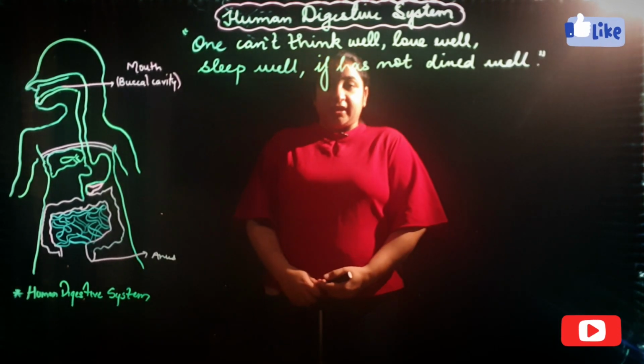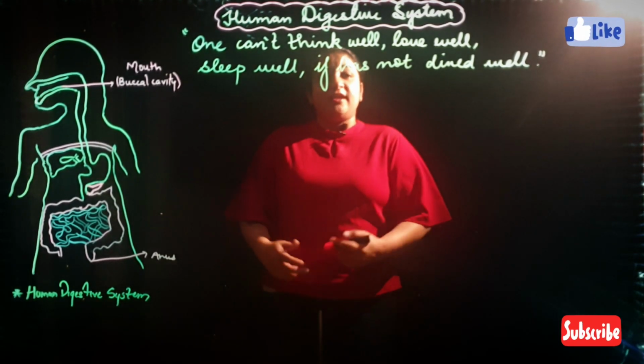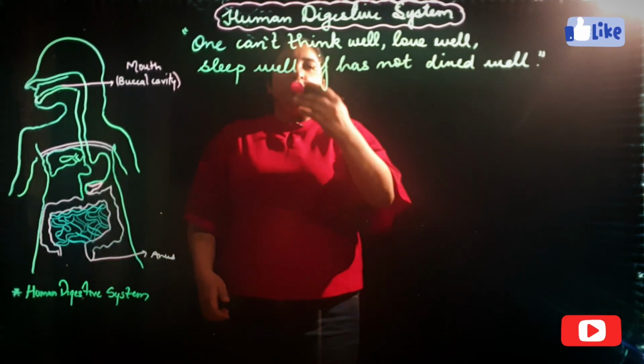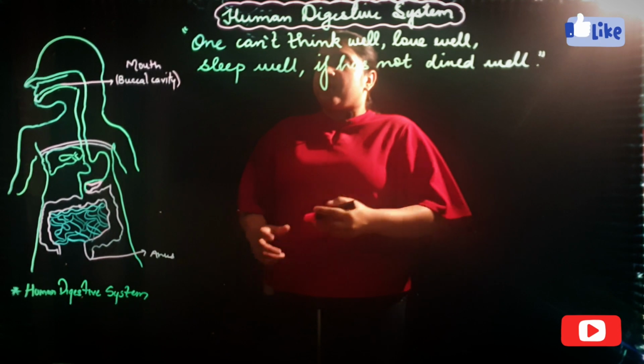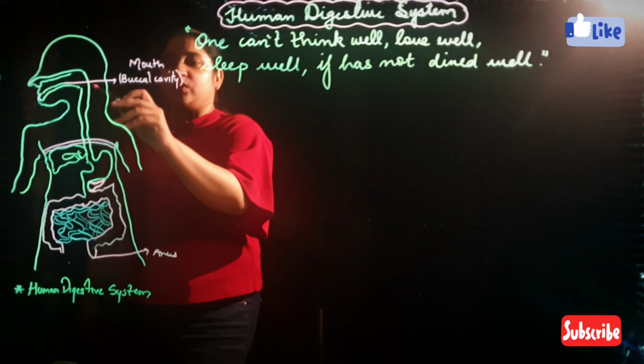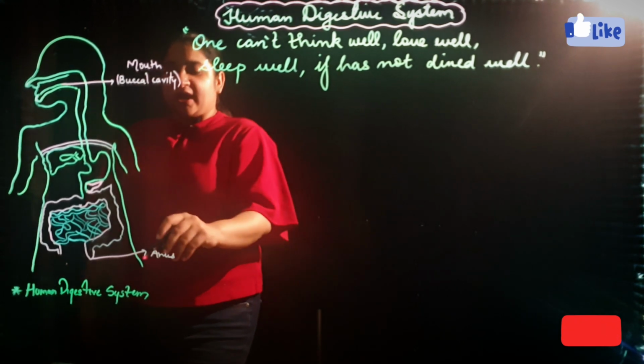One cannot think well, love well, sleep well if one has not dined well. Today we are going to discuss the human digestive system. The human digestive system consists of an alimentary canal which runs from the mouth to the anus.